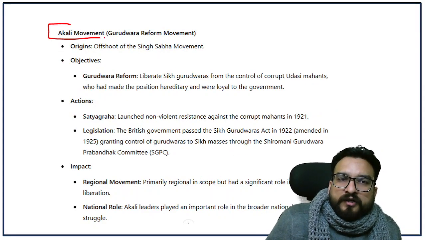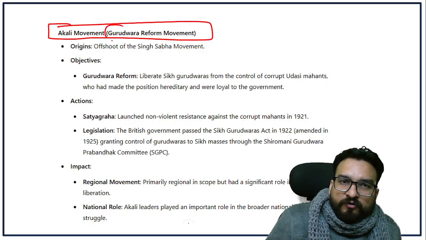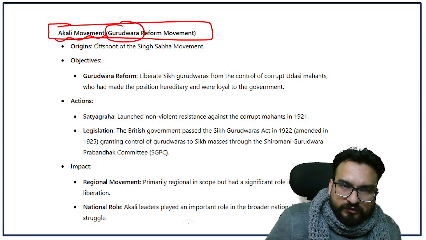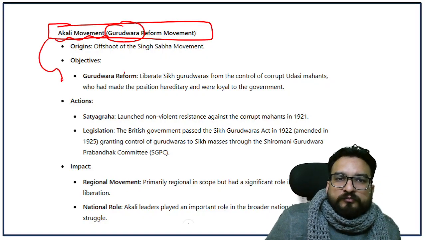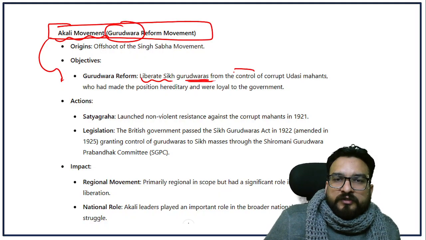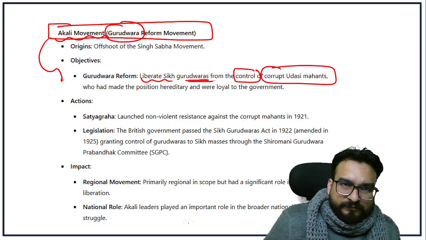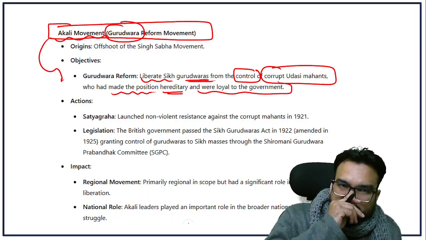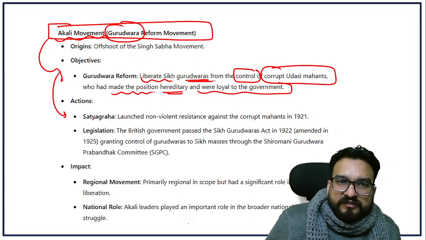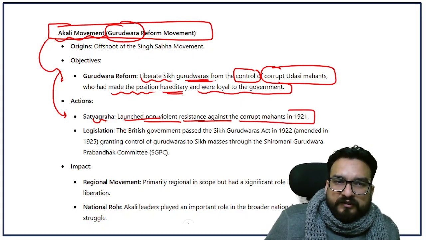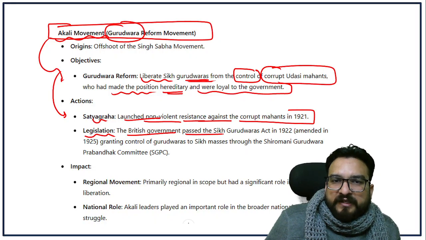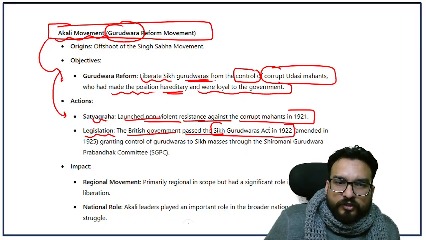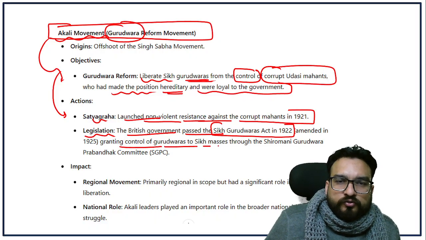One of the most important movements to reform the Gurudwaras was the Akali movement. Its objective was to liberate Sikh Gurudwaras from the control of corrupt Udasi Mahants, who had made the position hereditary and were loyal to the government. Their action was Satyagraha, launching non-violent resistance against the corrupt Mahants in 1921. As legislation, the British government passed the Sikh Gurudwara Act in 1922, granting control of Gurudwaras to the Sikh masses through the Shiromani Gurudwara Prabandhak Committee.